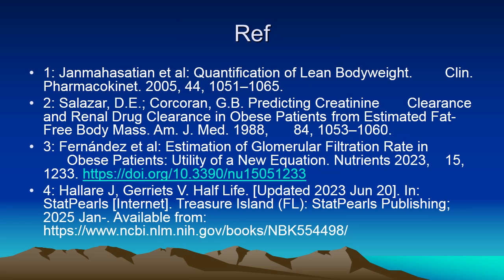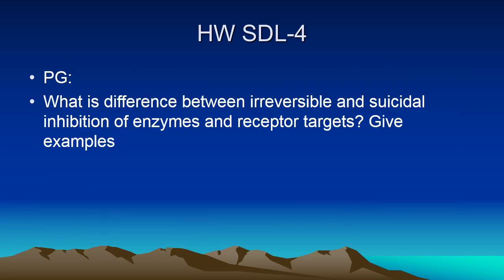One may go deep into differences and find out more information. As a homework for all, but particularly for PG, what is the difference between irreversible and suicidal inhibition of enzymes and receptor targets? Give suitable examples. It will be found in all standard textbooks and the other learning resources available online.